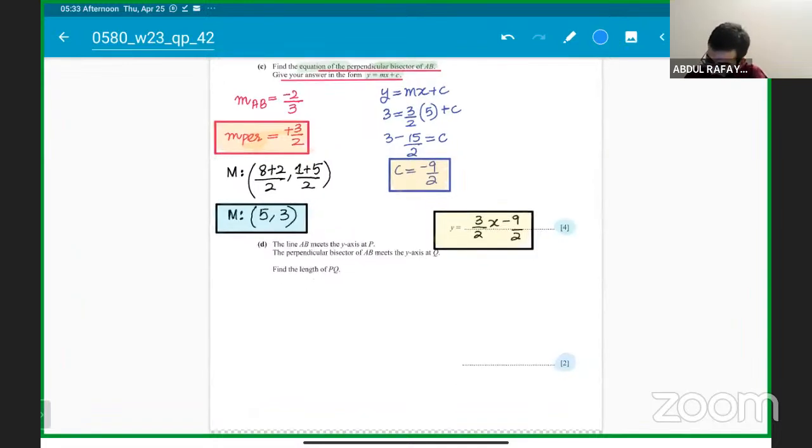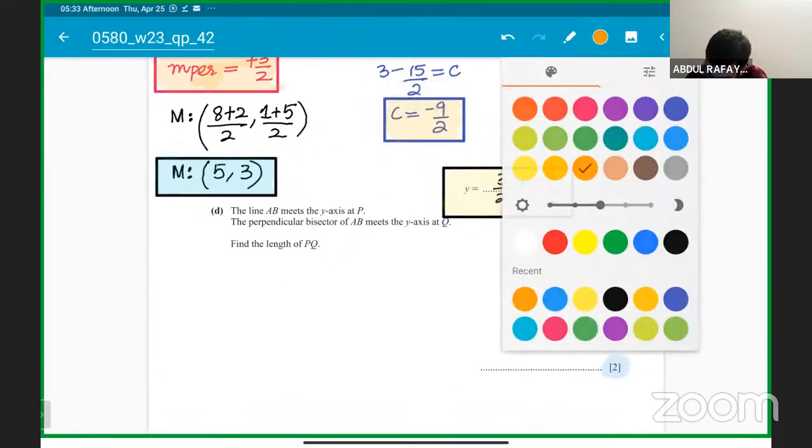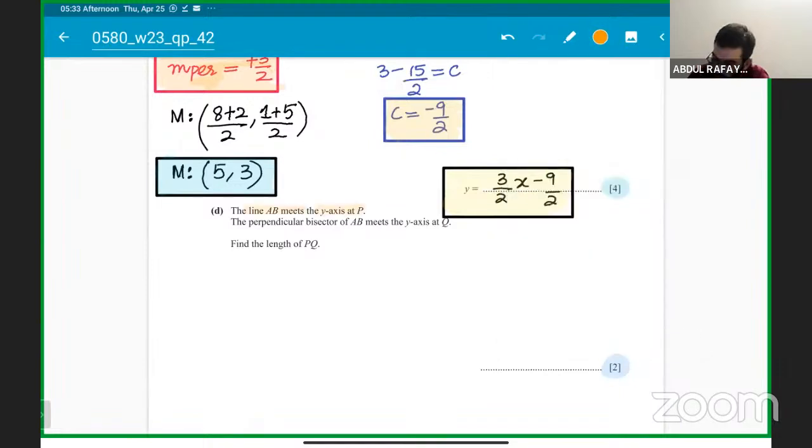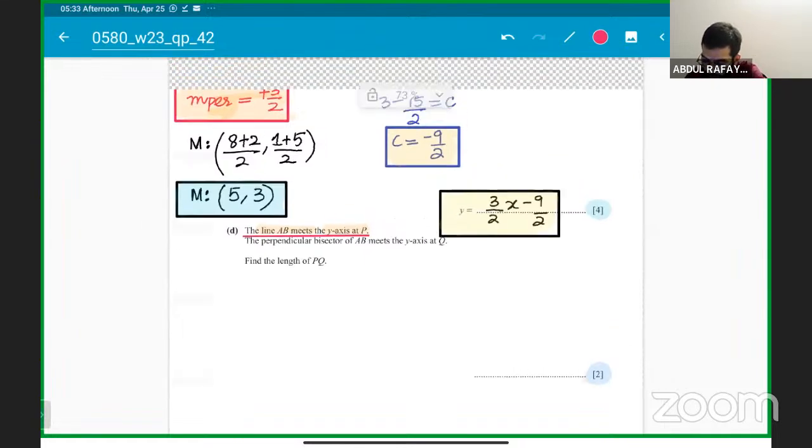That is for 2 marks. We have basically, which says that the line AB meets the y-axis. Okay, so what we have, sir, is basically the line AB meets the y-axis at P. So the line AB is meeting the y-axis at P.